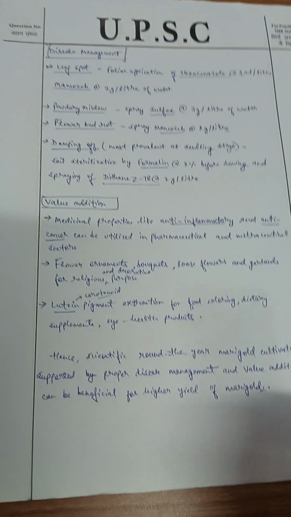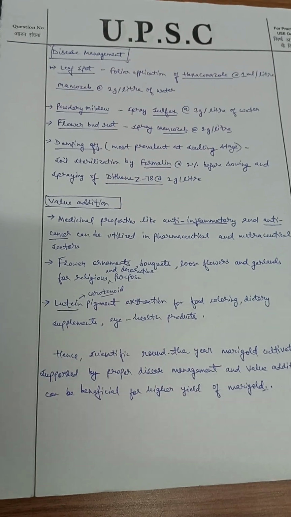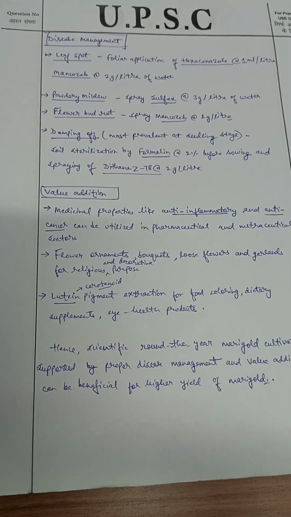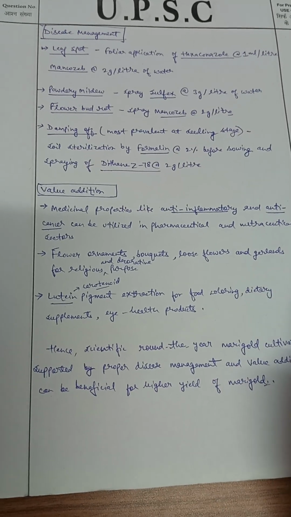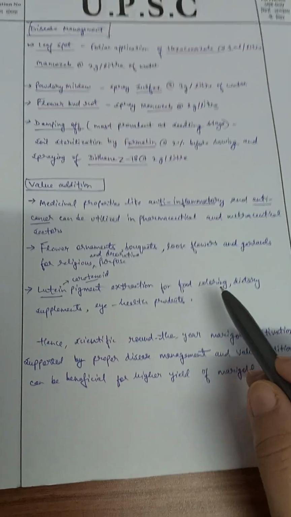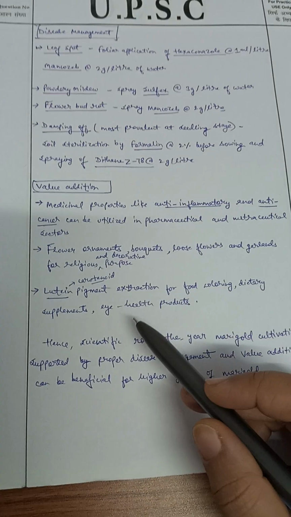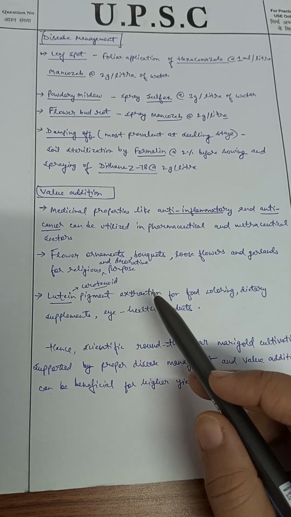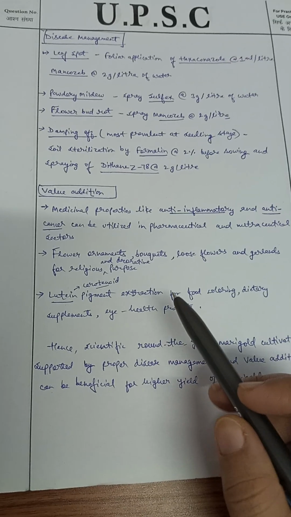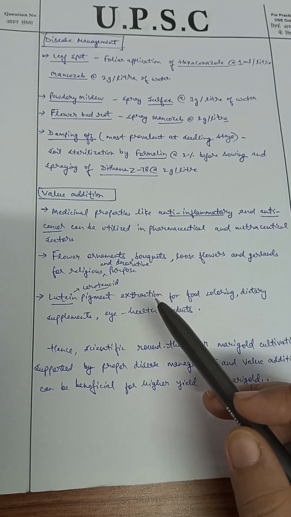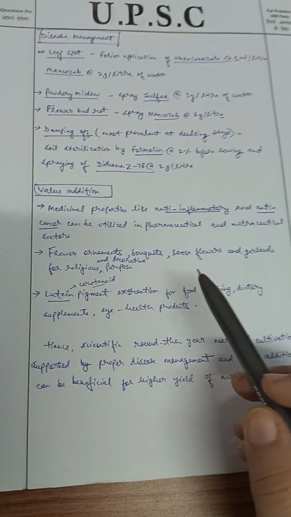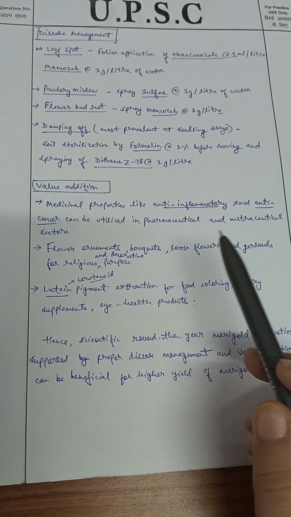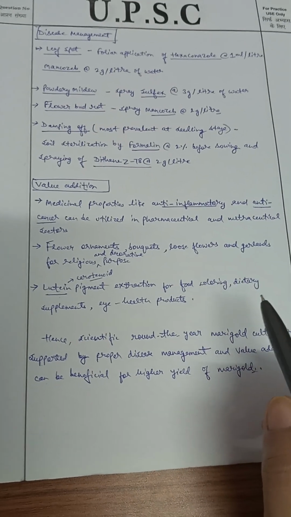Carotenoid is a major classification for yellow and orange color compounds, and under the carotenoid pigments one compound is lutein, which is extracted from marigold and used for natural colorants like food coloring, dietary supplements and eye health products. Carotenoid pigments are beneficial for eye health because when we consume carotenoids, in our body they are converted to vitamin A. That is why these pigments which come under the carotenoids are useful for eye health.